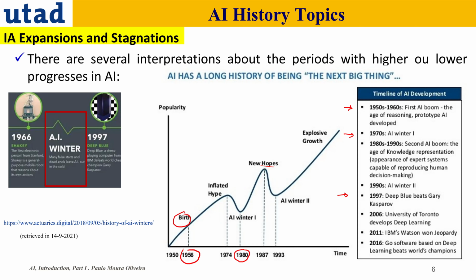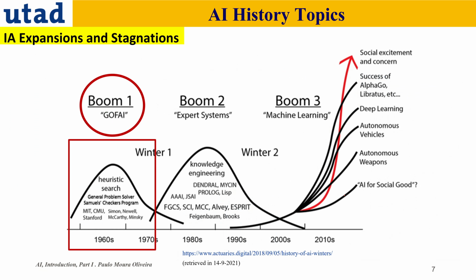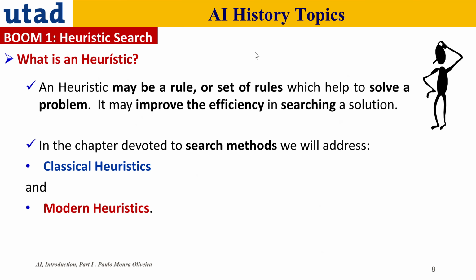We can divide the booms of AI into three parts. The first one is called GOFAI, good old-fashioned artificial intelligence, whose main part was heuristic search, with some use of artificial intelligence until the '60s. Then we got the first winter, and then boom 2 and boom 3. I'm going to concentrate now first on boom 1 and speak a little bit about heuristic search.